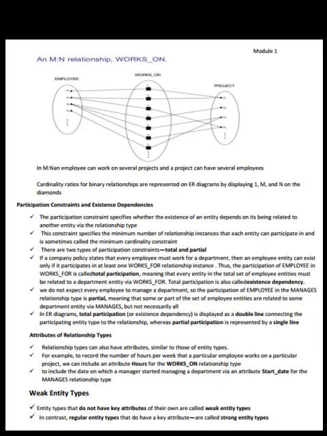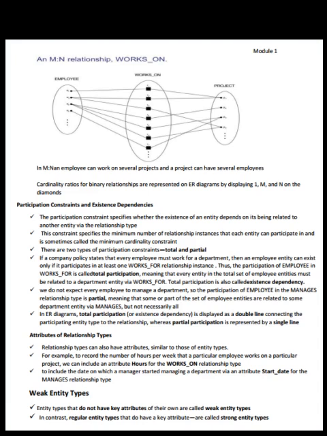An m:n relationship, works on. See the figure. In m:n, an employee can work on several projects, and a project can have several employees. Cardinality ratios for binary relationships are represented on ER diagrams by displaying 1, m and n on the diamonds.